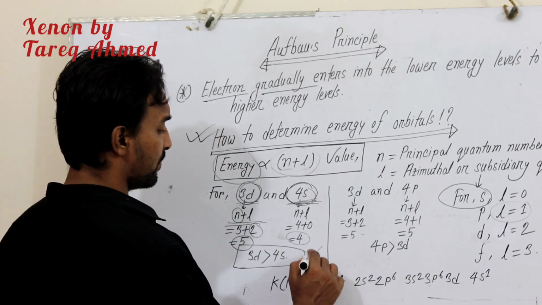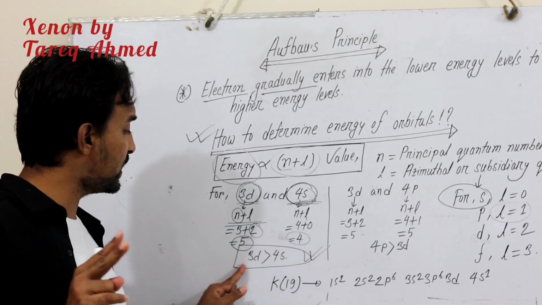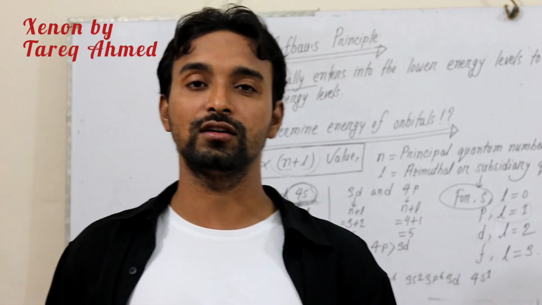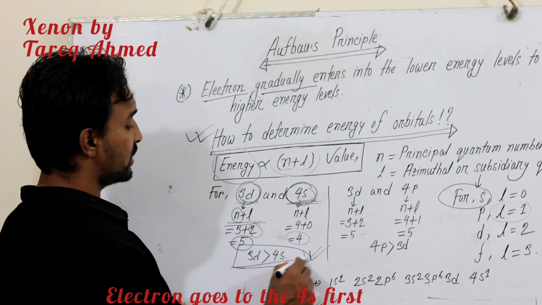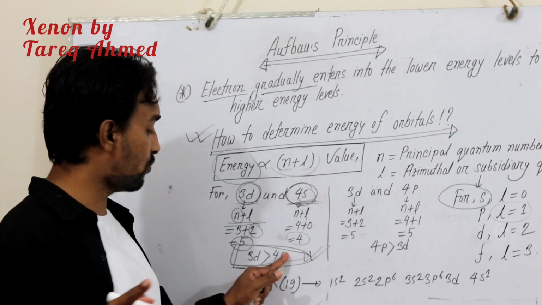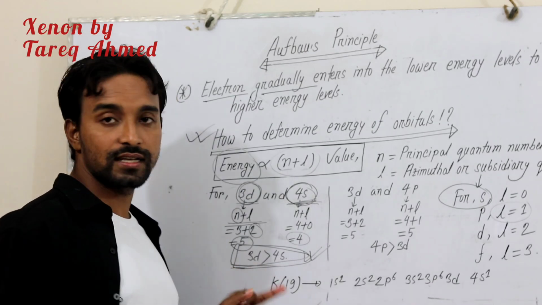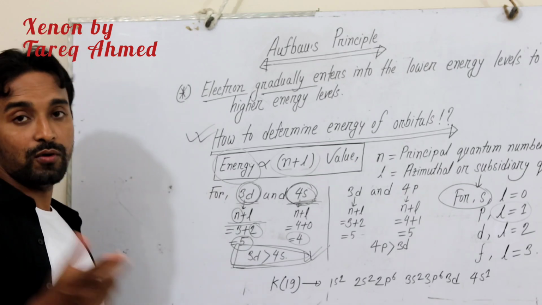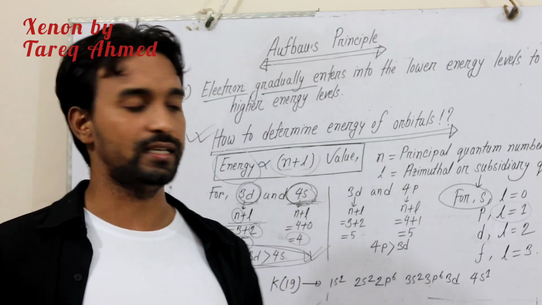So if we consider the two orbitals 3d and 4s, in which orbital does the electron first enter? Obviously the electron first goes to 4s, because between 3d and 4s, 4s has the lowest energy and 3d has the higher energy. So now we can understand which orbital has the lowest and highest energy.